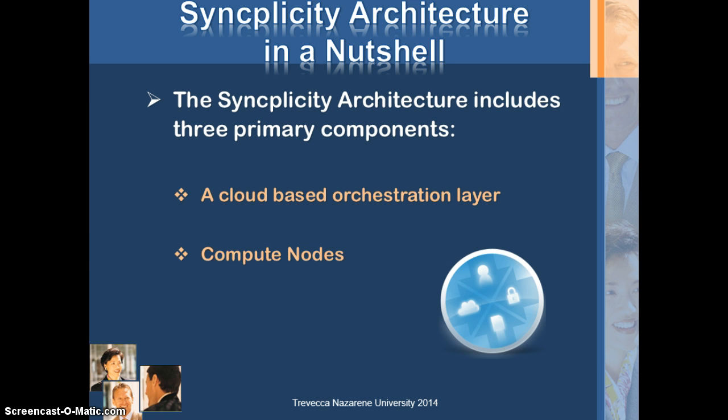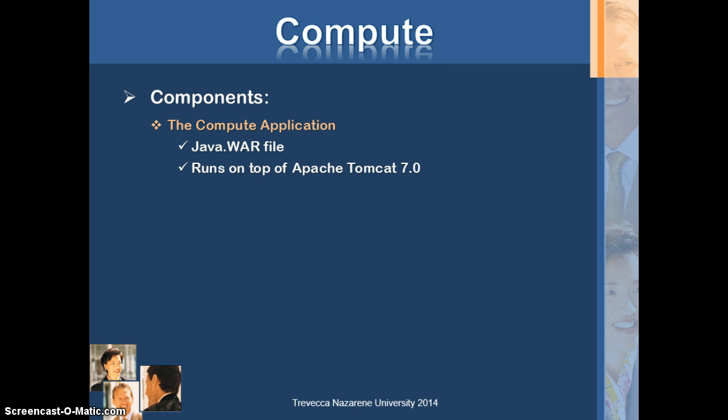The second component is compute nodes, which control where files are stored in simplicity. This layer is single-tenant for customers that choose on-premise storage and is multi-tenant for customers using Simplicity's public cloud storage. The third component is the storage layer, which is the actual physical storage that the compute nodes point to and where files are actually stored. Now let us look into each of these components in detail.